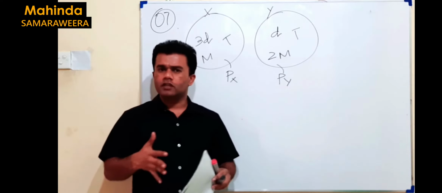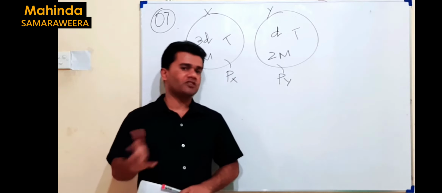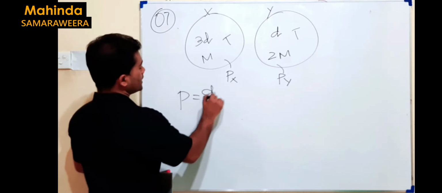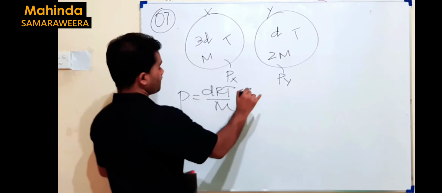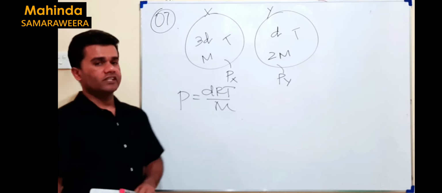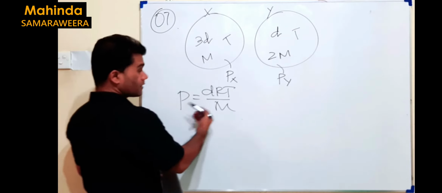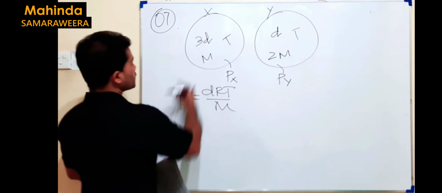Do you remember the equation which gives the relationship between pressure and density? Yes, it is P equals dRT over capital M. For ideal gases, this is the relationship between pressure and density. So now you can apply this equation to the two gases.